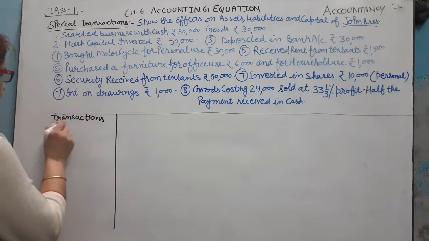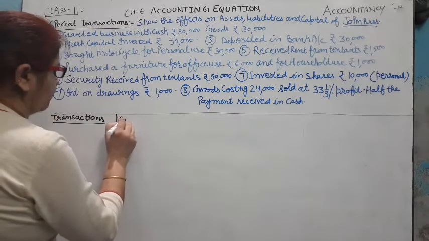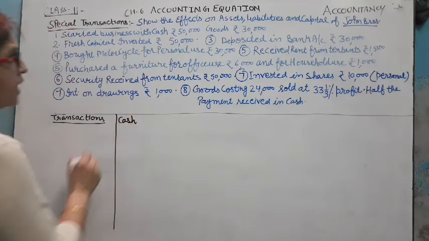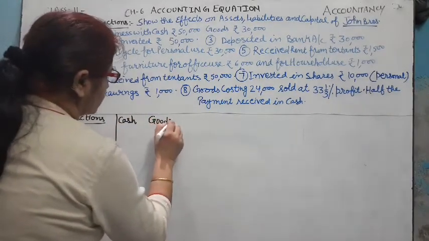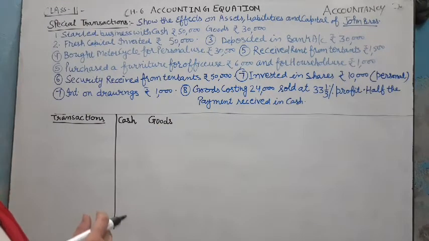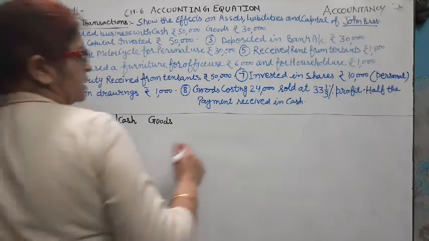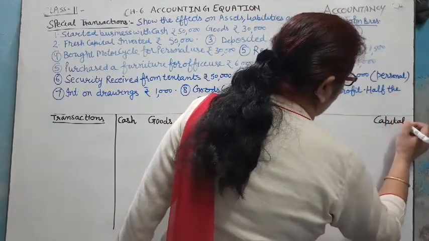So here in this transaction, the first asset is cash and the second asset is goods, and by this he invests the capital in business, then his capital becomes total.